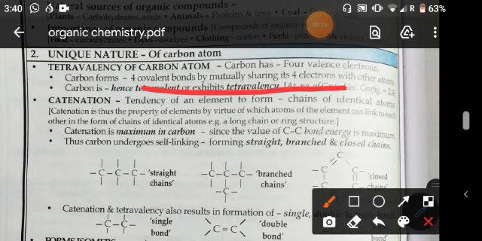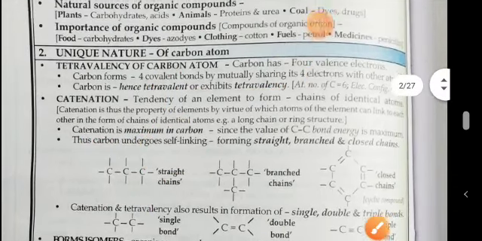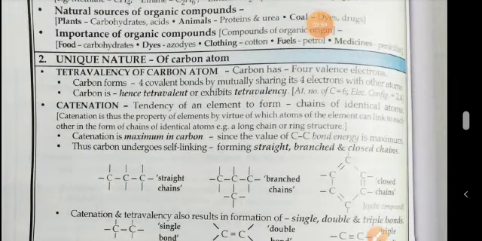How can you say that carbon is tetravalent? Actually, carbon can neither lose its 4 electrons nor gain 4 electrons. That's why, to fulfill its octet, carbon shares its electrons with other atoms, and that property of carbon is called tetravalency, and on the basis of this property carbon is called tetravalent.